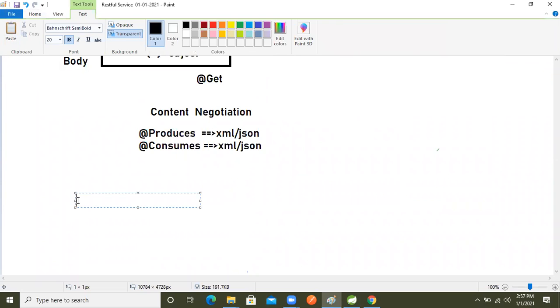The consumer can make the request in XML or JSON, any format. If the consumer makes the request, what will it get? The response in the same format, JSON or XML. That is called content negotiation. It means we make the request in XML format, and we get the result in the matching format.